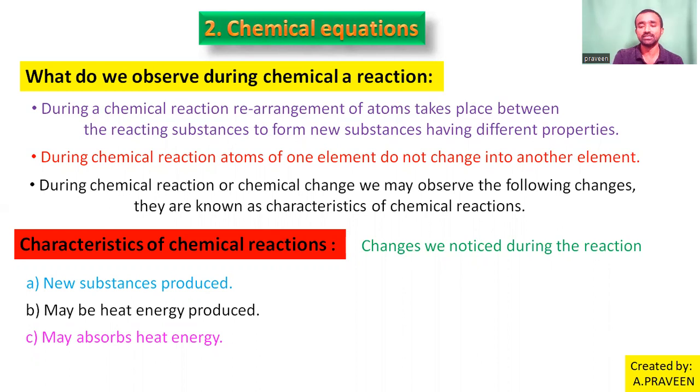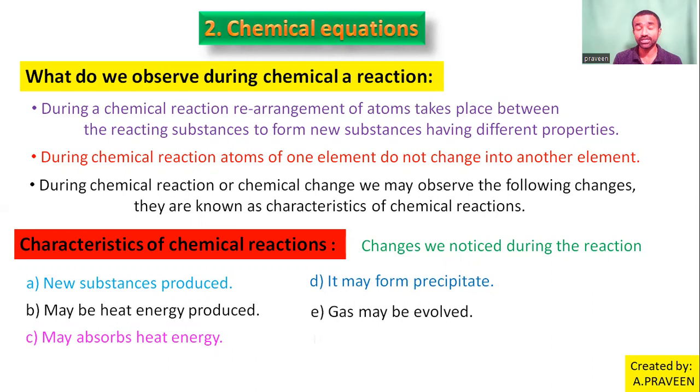Next, maybe we observe formation of a precipitate, an undissolved material, in activity number 2. In activity 3, what we observed was gases evolved. It may release gases also. Then some changes like physical appearance, change in color, shape or size, or physical state changing, we may observe.